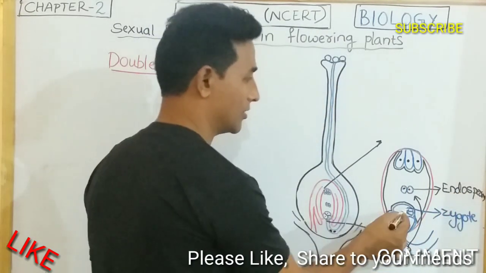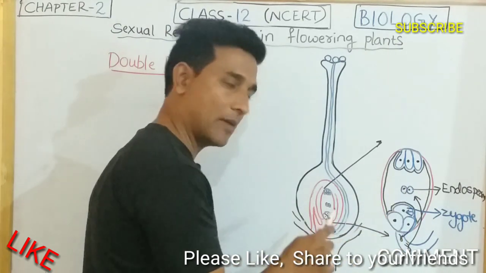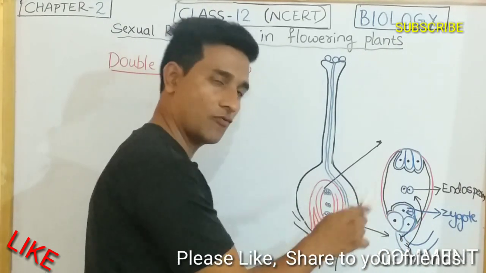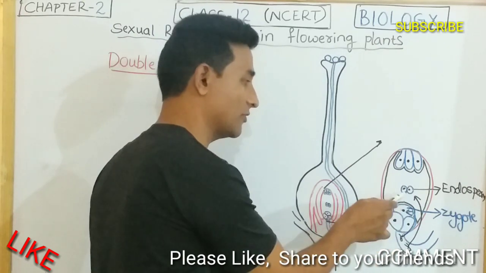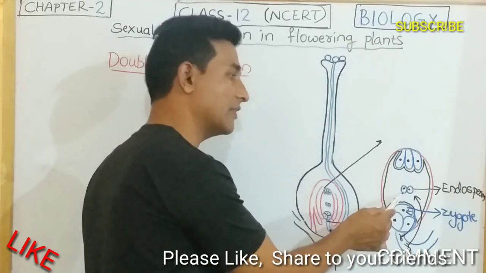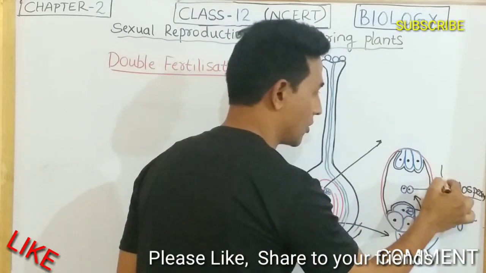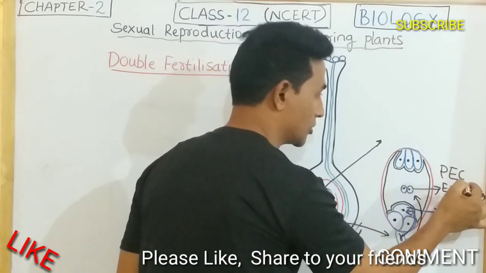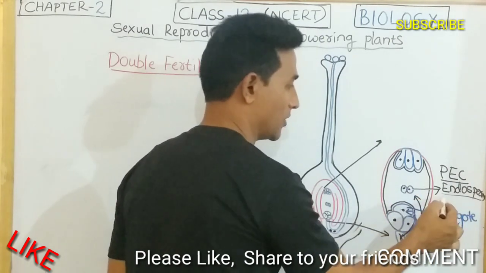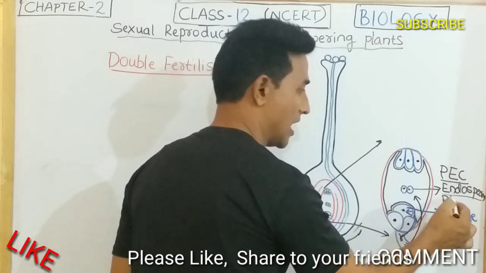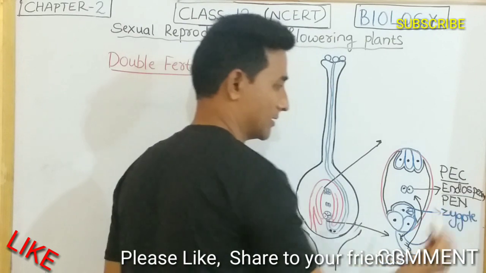Here there are two fertilizations. One male gamete fuses with the egg cell to form the zygote. The other male gamete fuses with the central cell, which is having two secondary nuclei, to form endosperm, and the cell is called the primary endosperm cell, and the nucleus which is formed is called the primary endosperm nucleus.